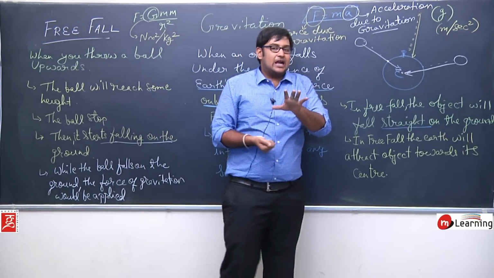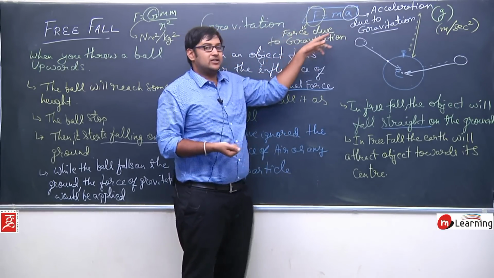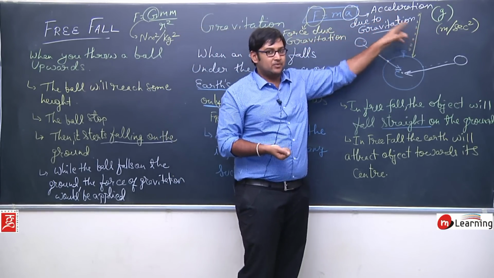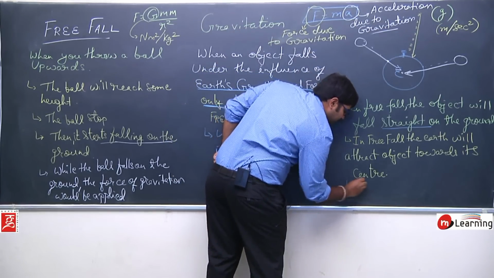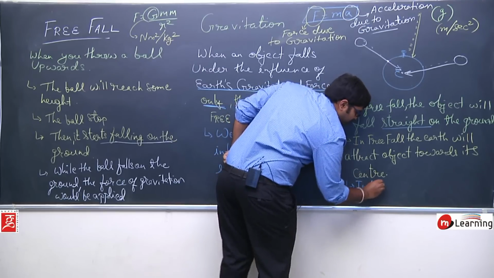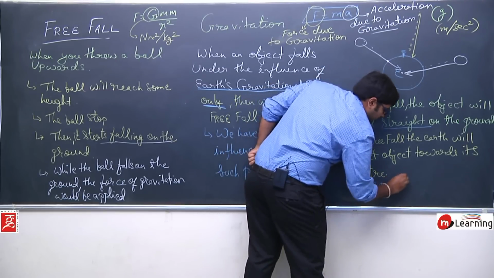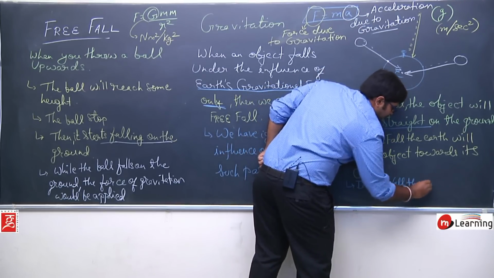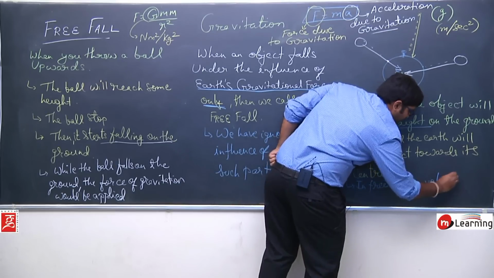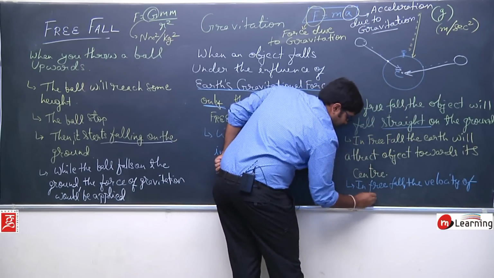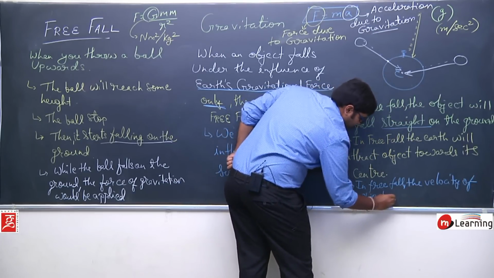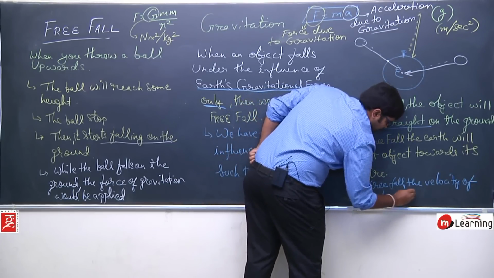So now I am saying that due to the force of gravitation, there would be the acceleration due to gravitation. In free fall, the velocity of the object will increase.